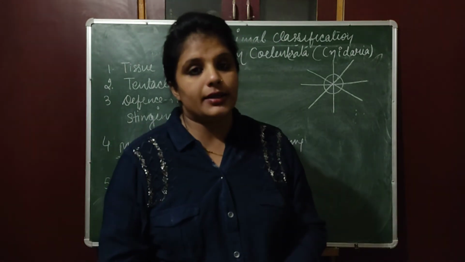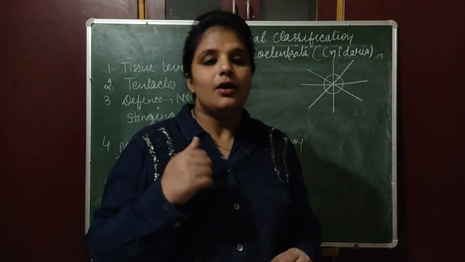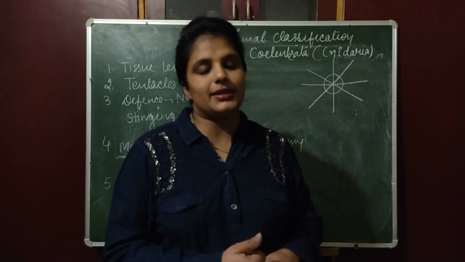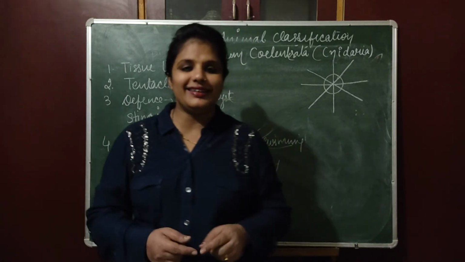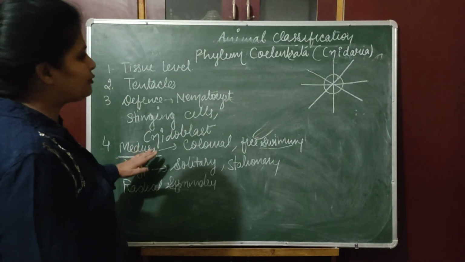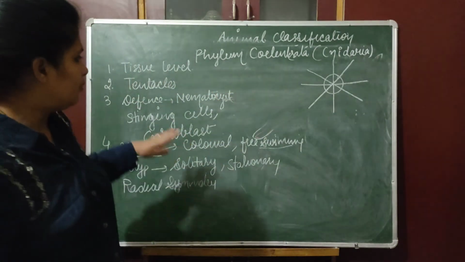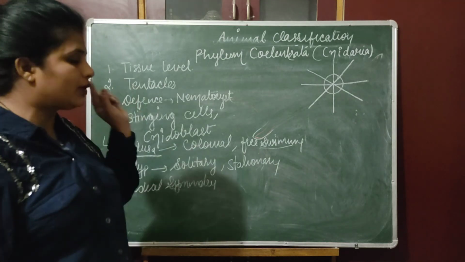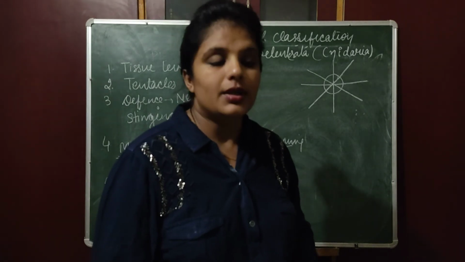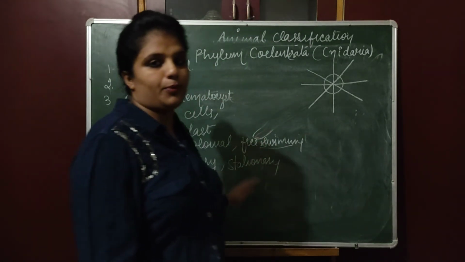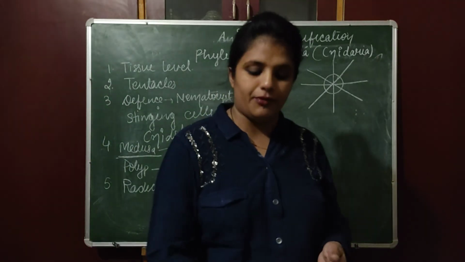After that we have another phylum, and in this phylum we will discuss 3 phyla simultaneously. One is phylum Platyhelminthes, Aschelminthes, and one more, Annelida. That we will discuss in the next video. So what you have to do, you have to understand the concept of binomial nomenclature, and you have to draw one of the organisms which we are discussing here. Like in Porifera I have discussed Sycon, so you have to draw the diagram of Sycon and write down the properties in your practical file. In the similar way, in phylum Coelenterata, draw the diagram of Hydra.